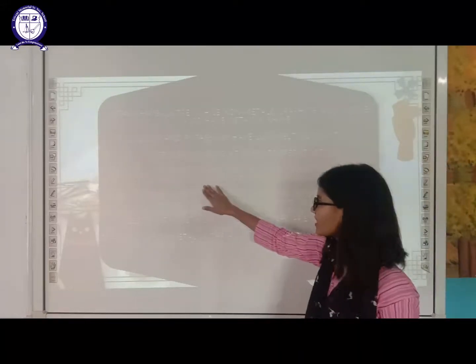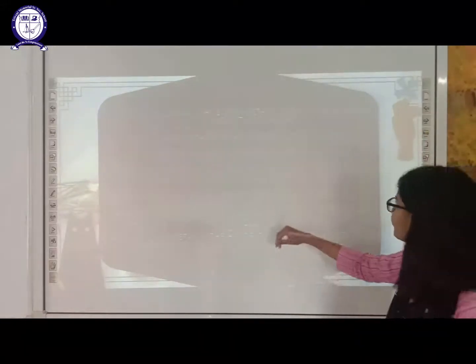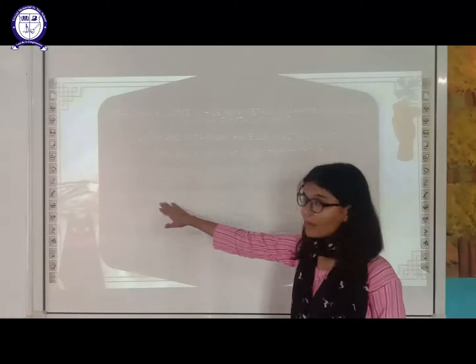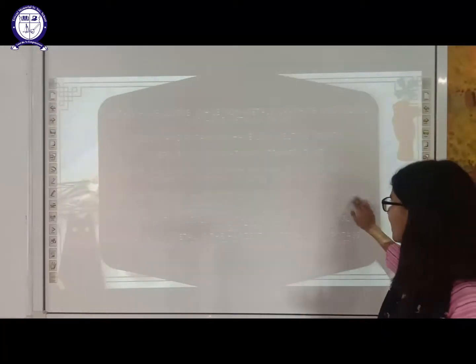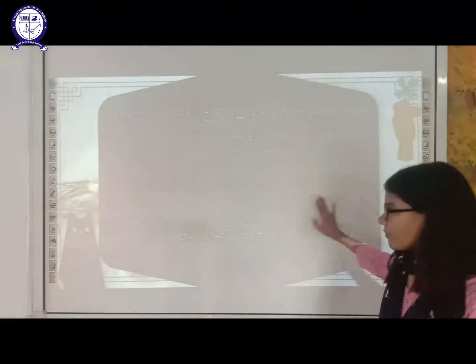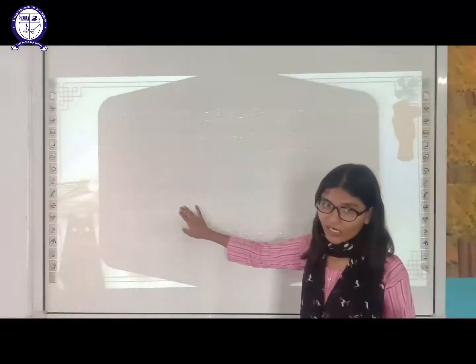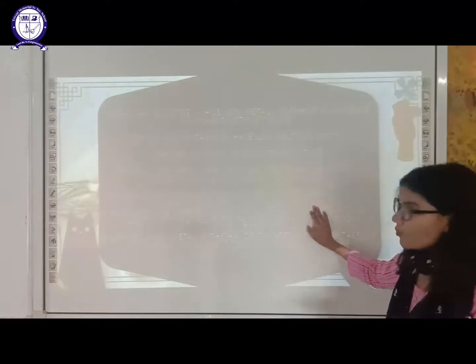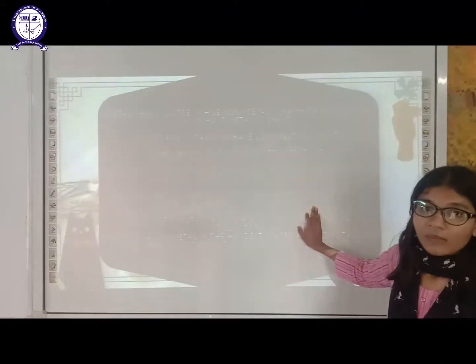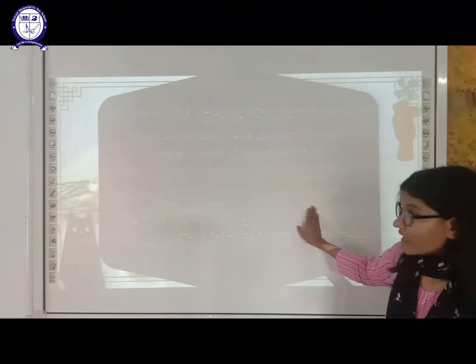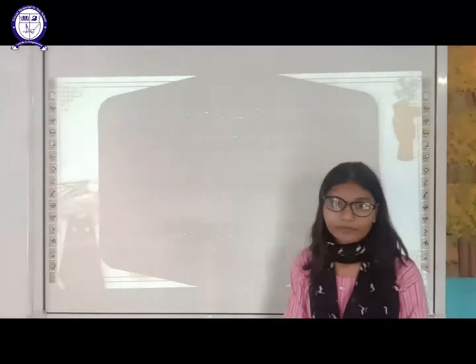Bromine, which is a non-metal, is a liquid at room temperature. Next, alkali metals have the highest density. Lithium density is 0.53, but iodine, which is a non-metal, has a density of 4.5, much larger than the alkali metal.